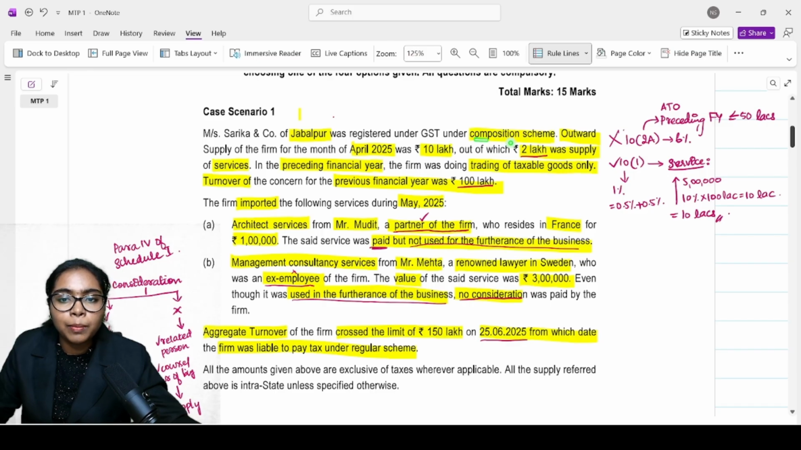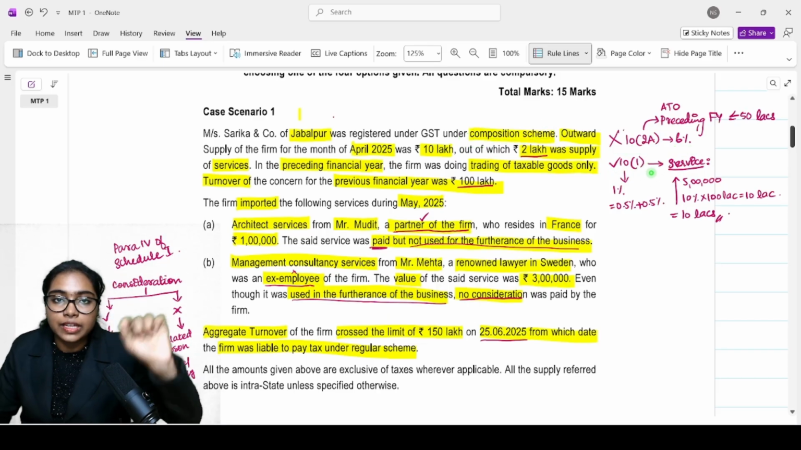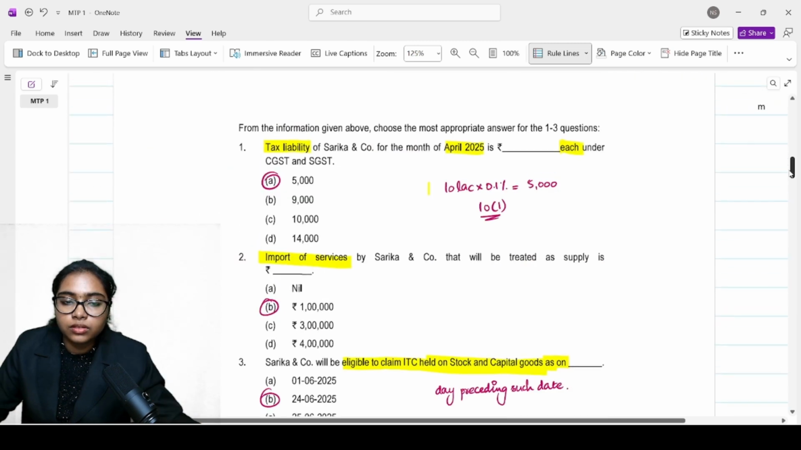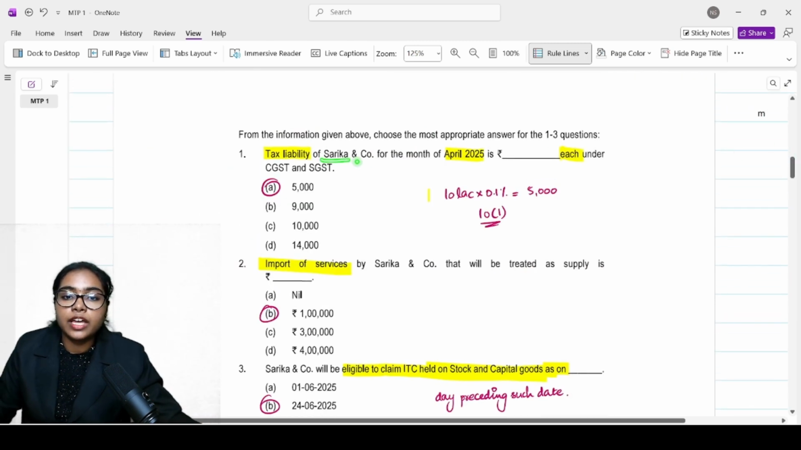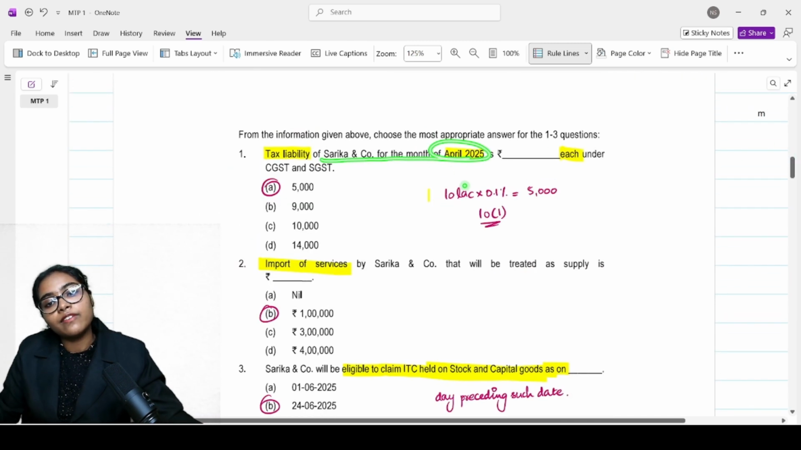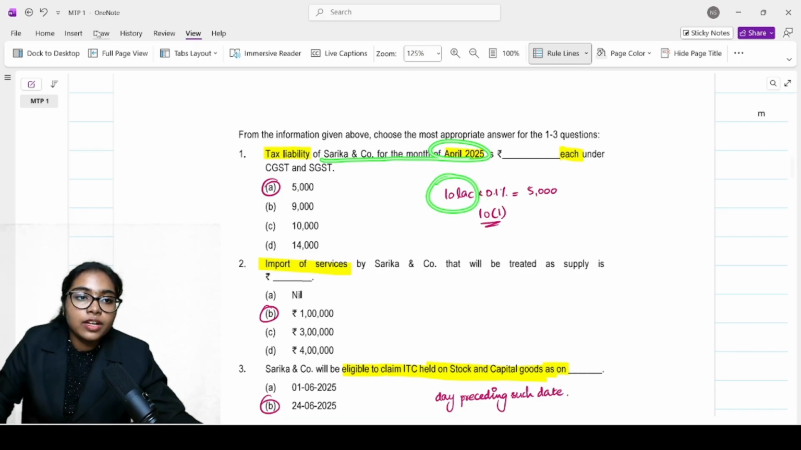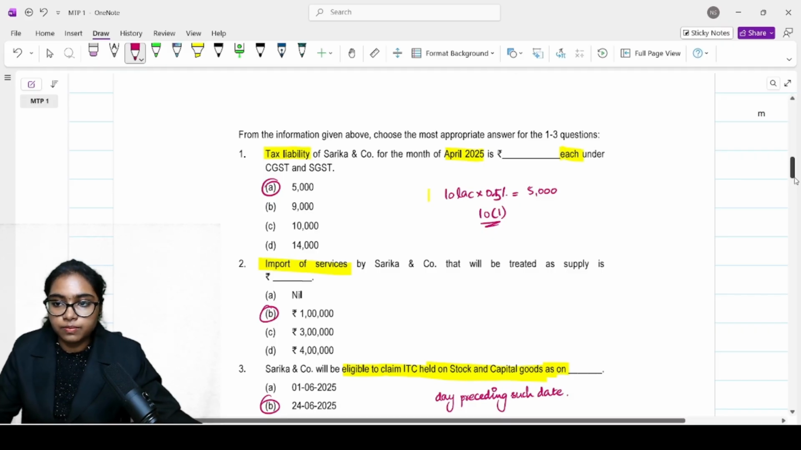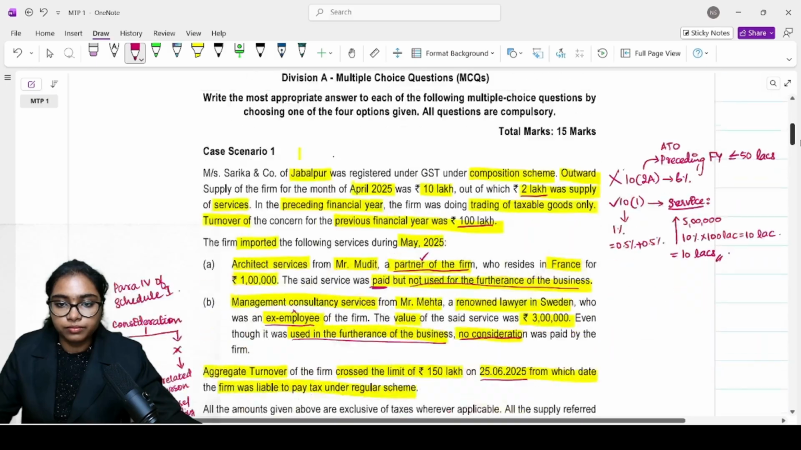So they were paying under the composition scheme under section 10 subsection 1. So what is the tax liability? For section 10 subsection 1, the tax rate is 1%, 0.5% CGST and 0.5% SGST. So 1% is the rate. The tax liability of Sharika and Co. for the month of April 2025 will be 10 lakh into 0.5%, which is 5,000.